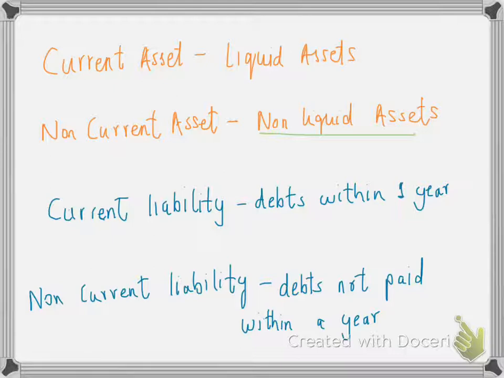Current liabilities are obligations which are due for settlement within 1 year. It could be like short-term loans, because short-term loans we need to pay within a year. Non-current liabilities are obligations, the debts not paid within 1 year. This means these are the obligations not due for settlement within 1 year. This could be like a long-term loan.